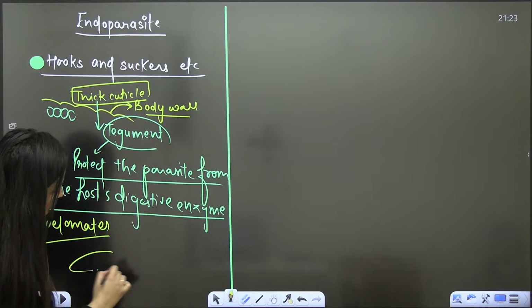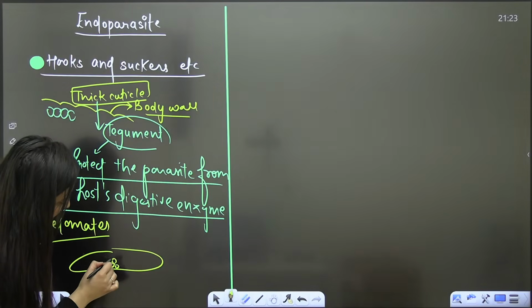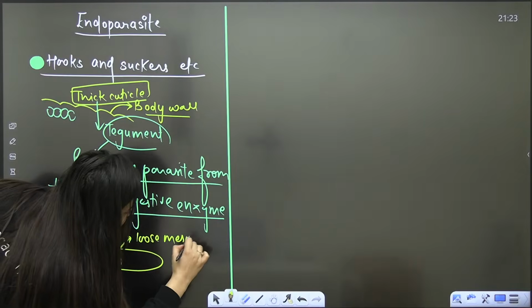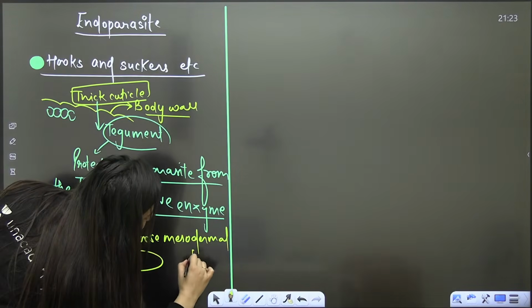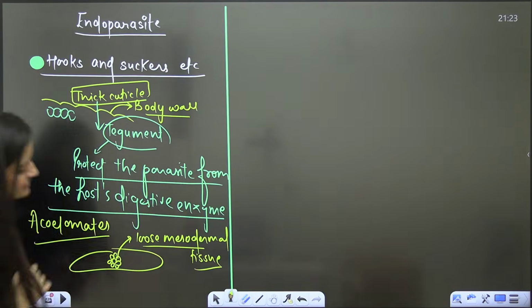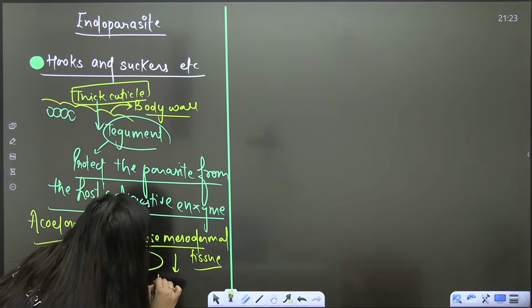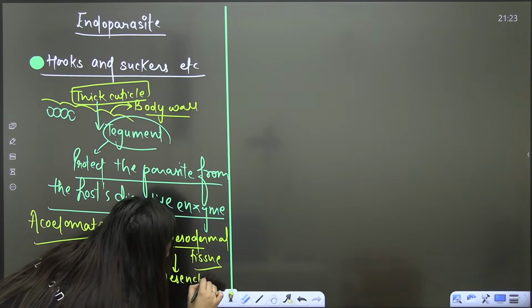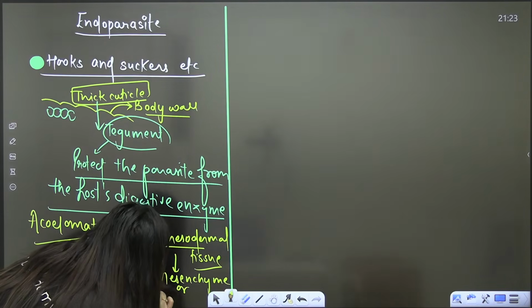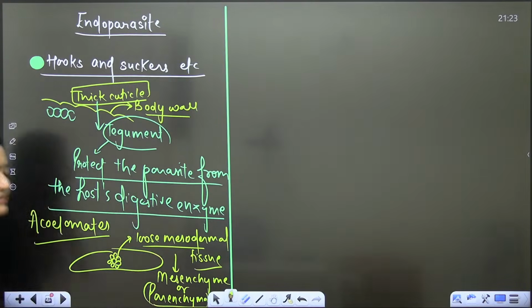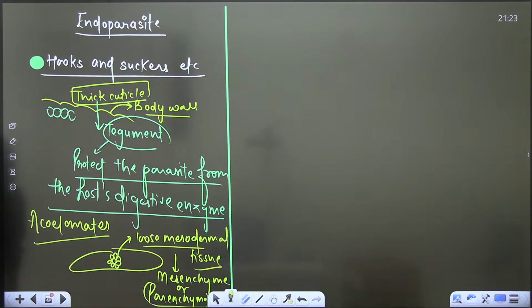In their body, at places, we will see some loose mesodermal tissue, some loose mesodermal cells present. That is known as mesenchyme or parenchyma. Clear, bache? Is that clear?